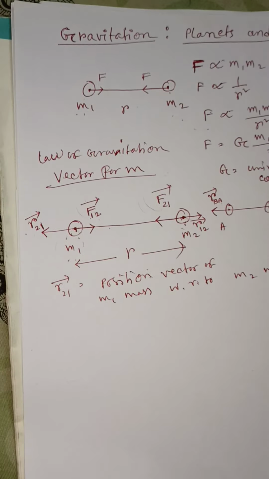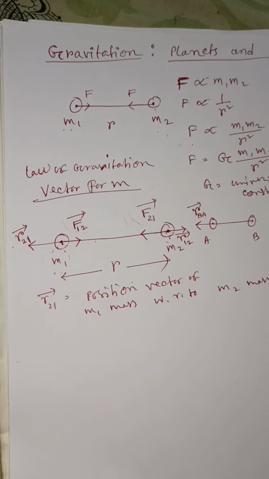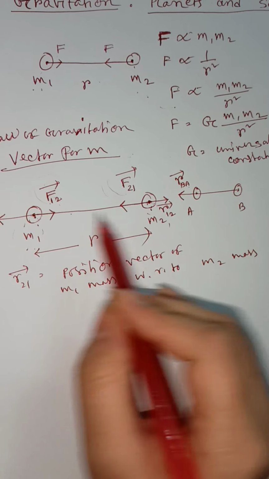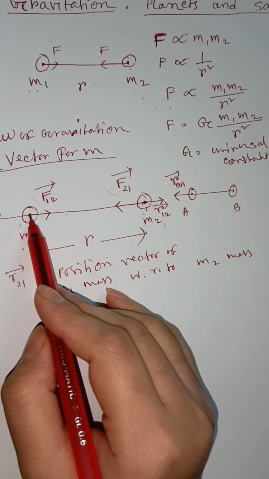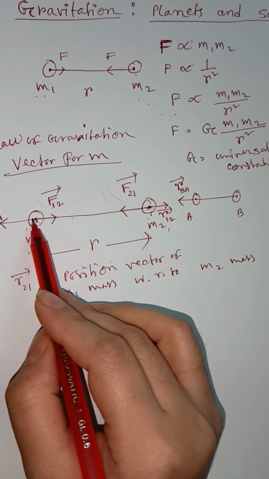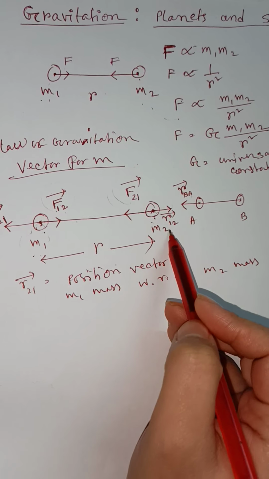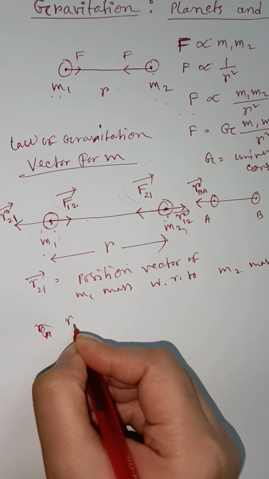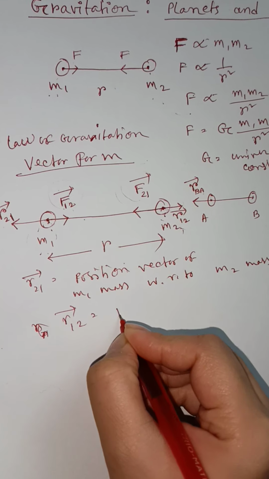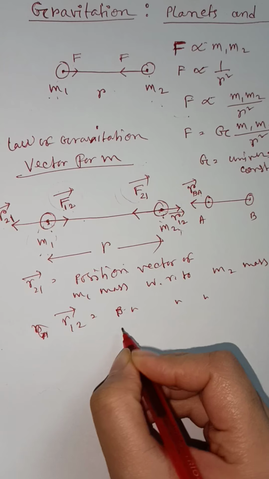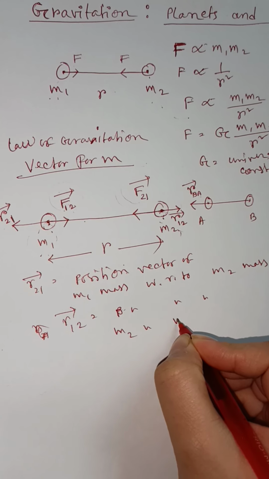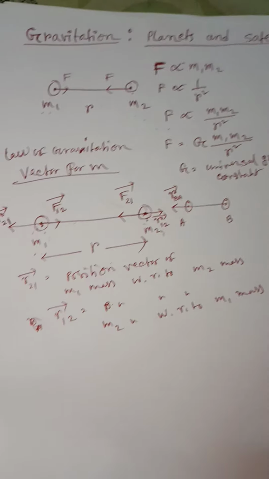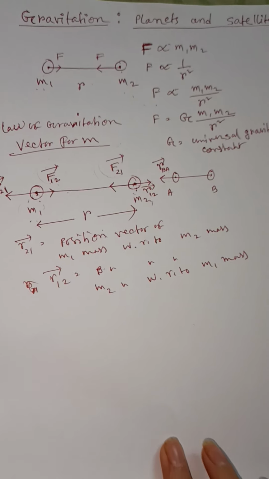And the direction of a position vector is always reference point to that point. So when we find R21, the reference point is this. Just look here, the direction is reference point to that point. So this is the direction of R21, and R12 equals the position vector of m2 mass with respect to m1 mass. Okay, so now